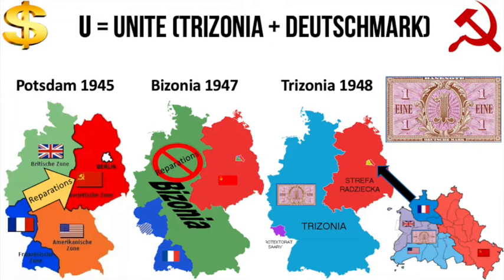However, in 1947, they began to talk about giving Marshall aid to the Western Zone. America and Britain joined up their two zones to make Bizonia. And then 1 year later, in 1948, the French joined their zone to the other two Western zones, creating Trizonia. In 1948, they then created a new currency for Western Germany, the Deutschmark. This started to make Stalin think that the USA was creating a new, strong, powerful capitalist country in the West. And as a result, this leads us on to our next letter.